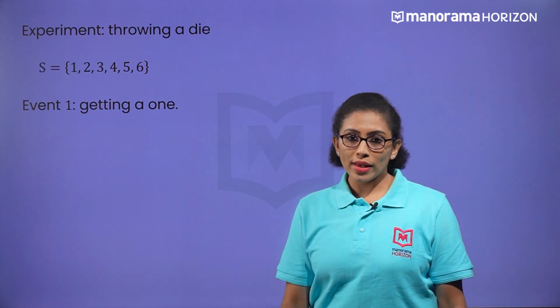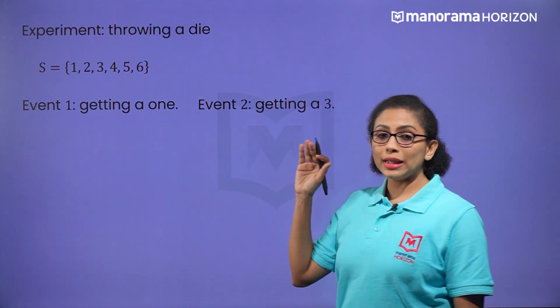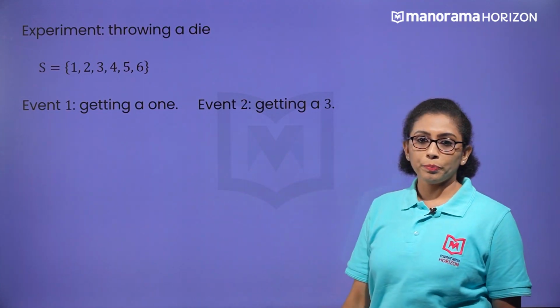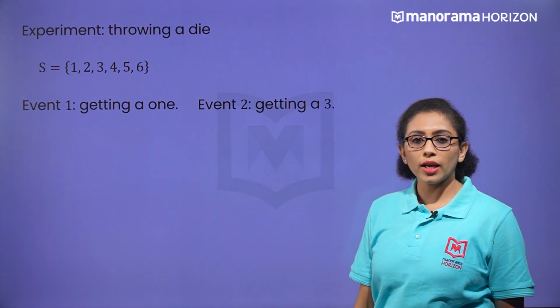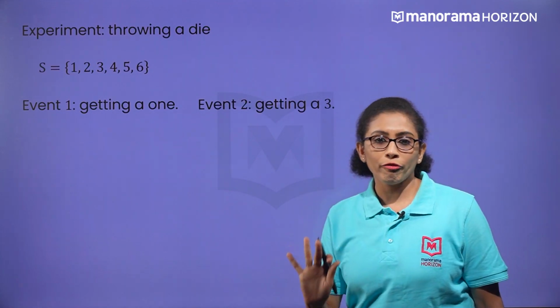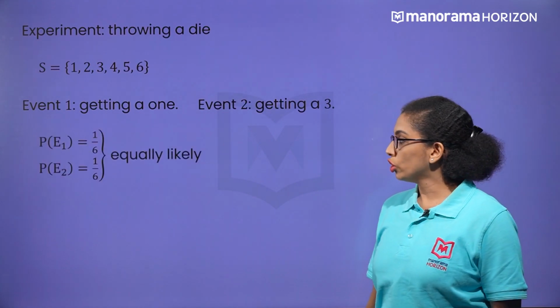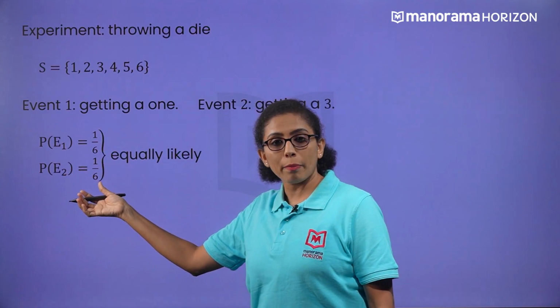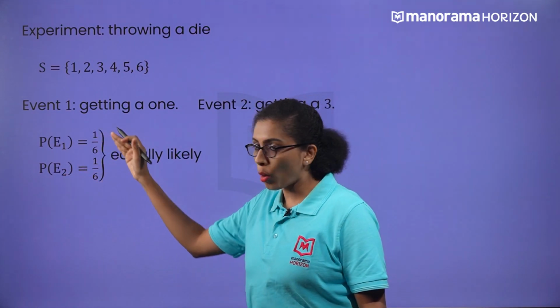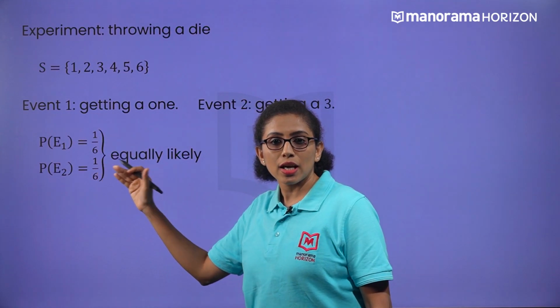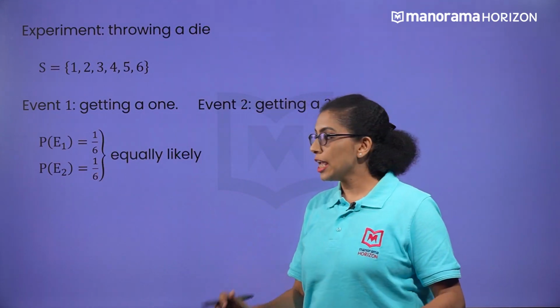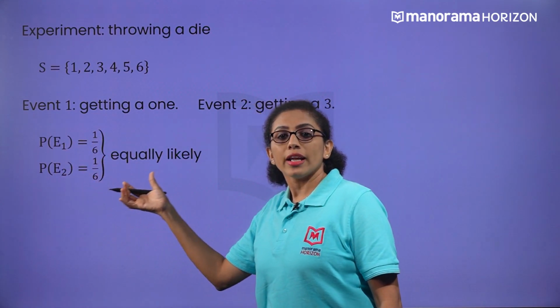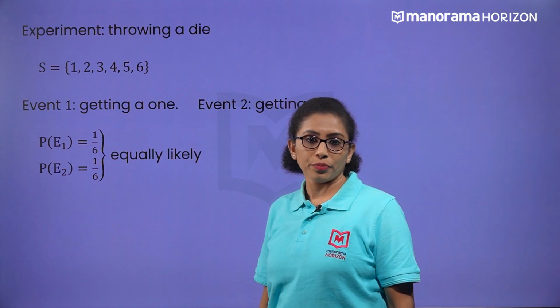Here is the next question. What is the probability of getting a 3? Any idea? There is only one way we get 3. So the probability of getting a 3 is also 1 by 6. Since the probabilities of these 2 events are the same, we can say these 2 events are equally likely.